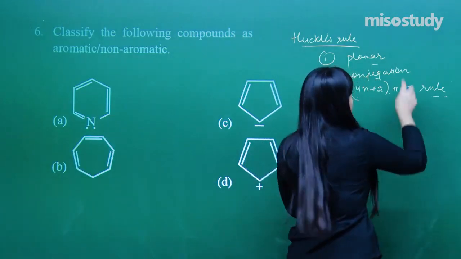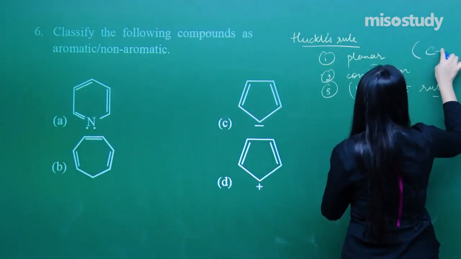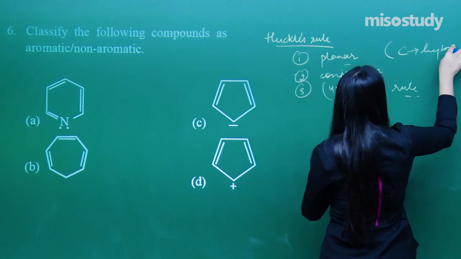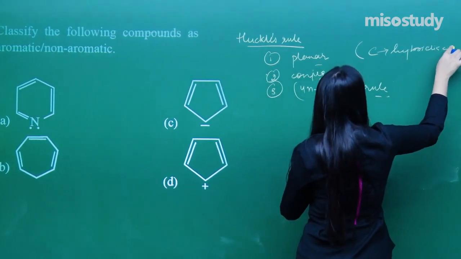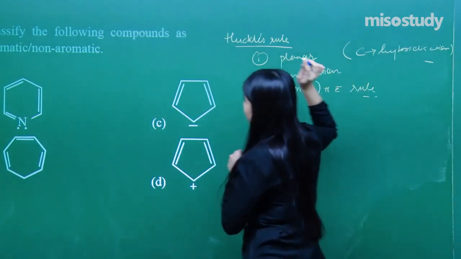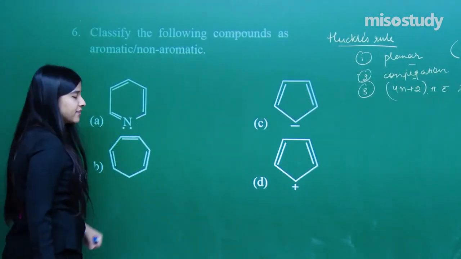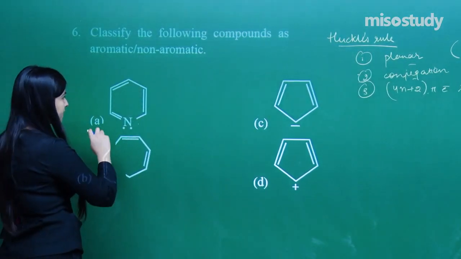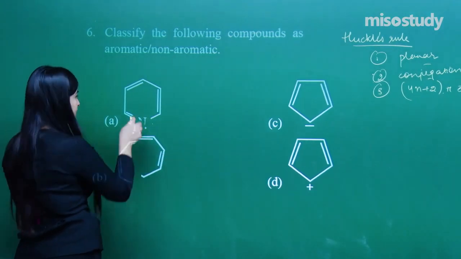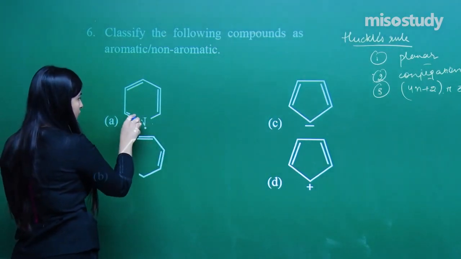Planarity will be judged on the basis of what kind of carbon hybridization there is. So let us see each one of the examples now. First, what is this compound known as? It is pyridine. Is there any conjugation in the ring first of all?